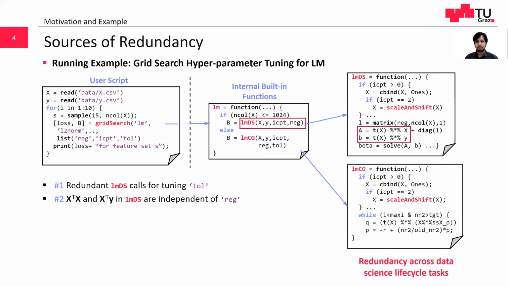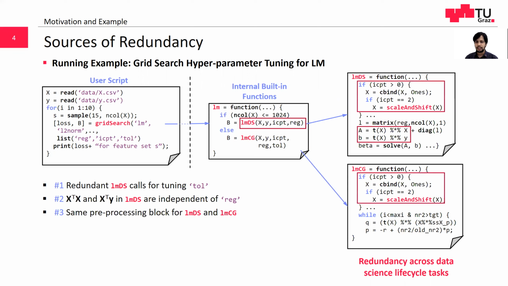Second, core operations of LMDS, XTX and XTY, are independent of different regularization parameters, hence redundant. Third, pre-processing operations, including a call to scale and shift, are the same for LMDS and LMCG and can be reused. Fourth, we perform the same cbind operation of X and a column vector of 1 for all intercepts that are greater than 0.